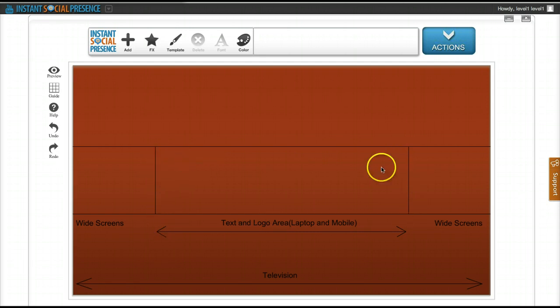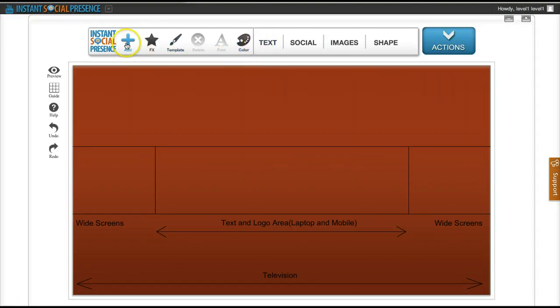So ideally your text and logo should always be in here, and any other fancy stuff you want to put, like all this area at the top and at the bottom, that's for TV, right? So you can add any other fancy stuff there. For widescreen, you can add more stuff, so that would be like for 15 inch laptops or desktop, so you can add stuff here. But again, always use the text and logo area to figure out where your main content should be.